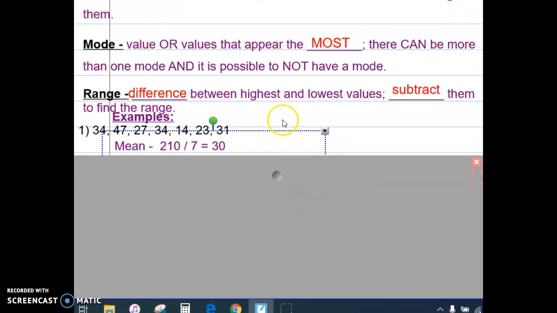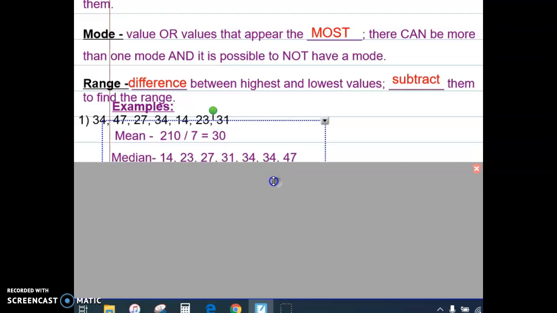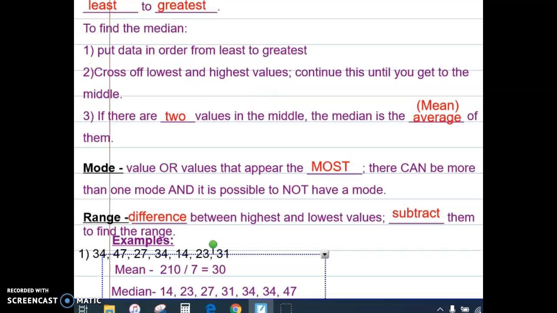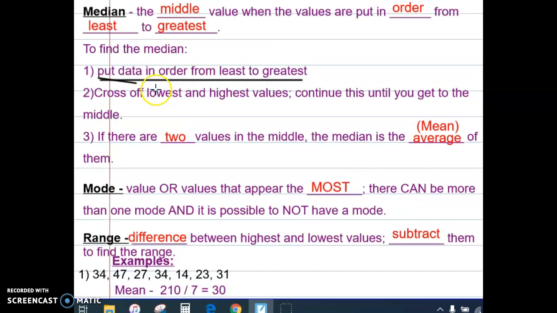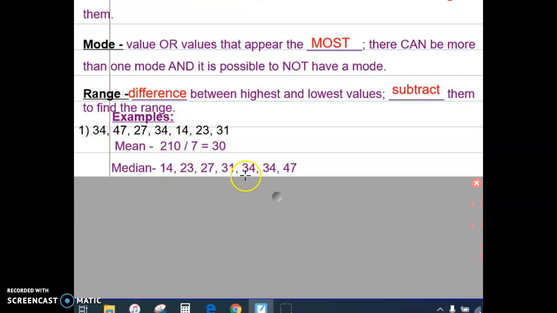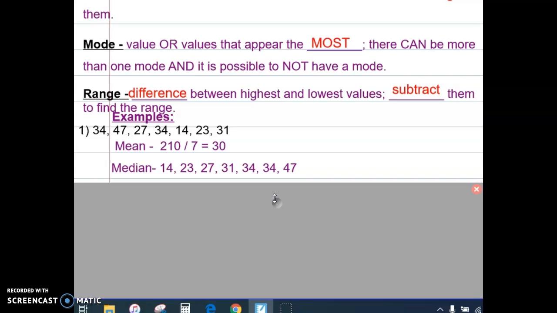Okay, now let's take those same numbers and find the median. And remember, to find the median, the first thing we need to do is put the data in order from least to greatest. So when you write down median, I want you to go ahead and put these numbers in order from least to greatest. Pause your video and write median with the numbers in order from least to greatest.